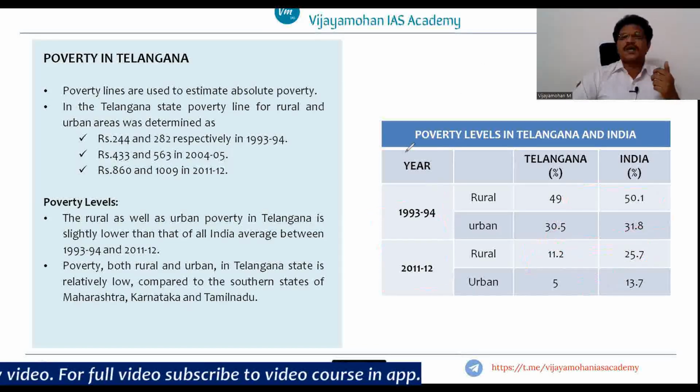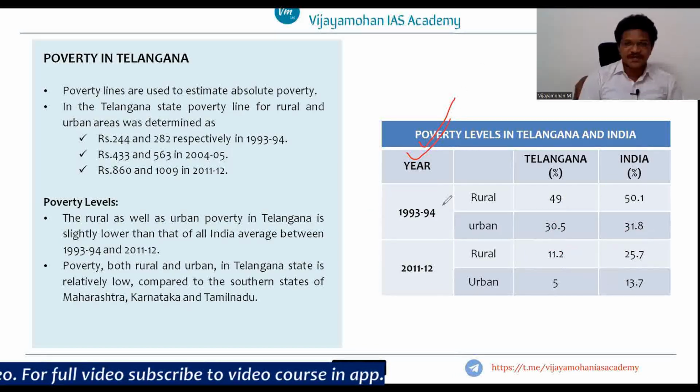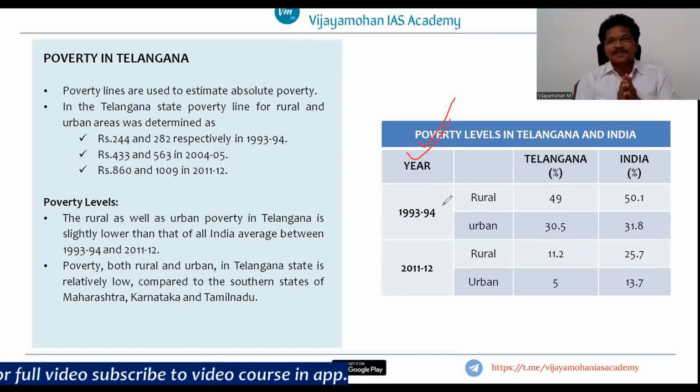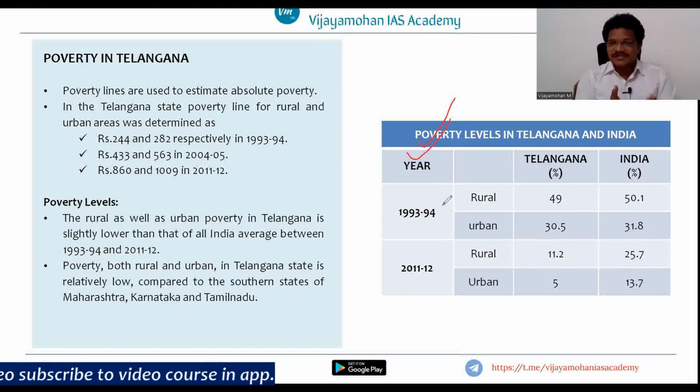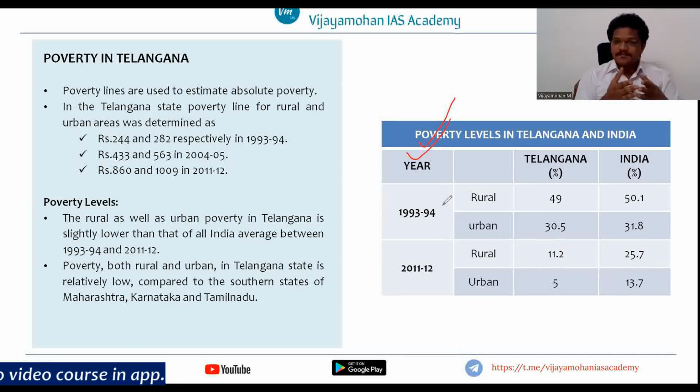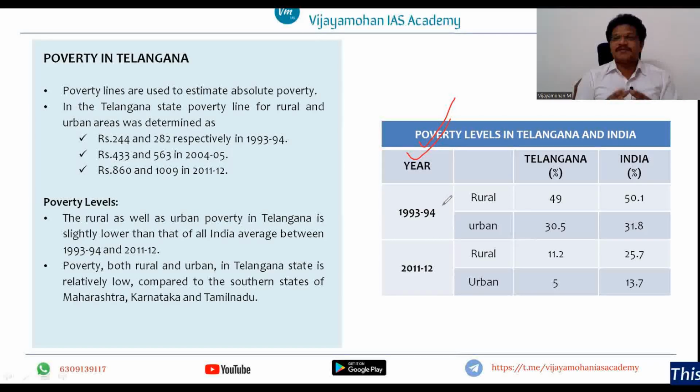This is how you need to write the answer. If the question is given as critically evaluate or analyze the trend of poverty of Telangana when compared to the all India level, you have to first mention the data with respect to 93-94 and the data with respect to 2011-12. You have to mention these observations: that the poverty ratio of Telangana has considerably decreased during the period 1993-94 to 2011-12. And in the relative comparison between all India level and Telangana level, the difference has widened between the poverty ratios of Telangana and the poverty ratios of India.